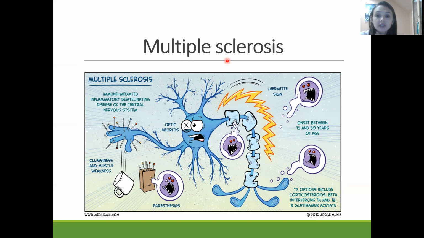This happens because antibodies destroy this myelin, and the nerve impulses will not properly conduct through the nerve fibers from one neuron to another neuron.